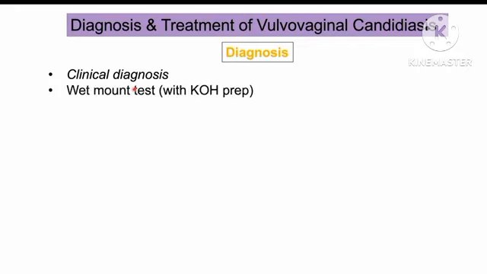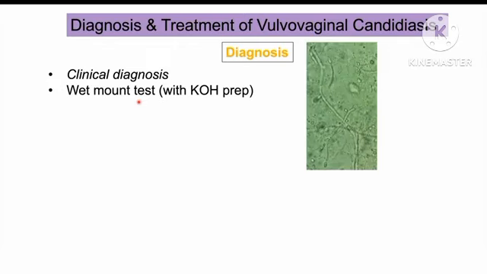Now let's talk about the diagnosis and treatment of vulvovaginal candidiasis. The diagnosis is often going to be a clinical diagnosis, looking at the history and physical examination, seeing some of those signs and symptoms we talked about before is going to be enough to make the diagnosis. Either the clinician making the diagnosis or the patient themselves self-diagnosing, and oftentimes this is going to be something that patients will self-diagnose. But if it's going to be diagnosed by laboratory method, a wet mount test can be performed. So a wet mount test is where some vaginal discharge is put on a slide and looked under the microscope. And sometimes what can be also used is KOH. KOH is potassium hydroxide, usually 10 to 20%. And this can be dripped onto the vaginal discharge.